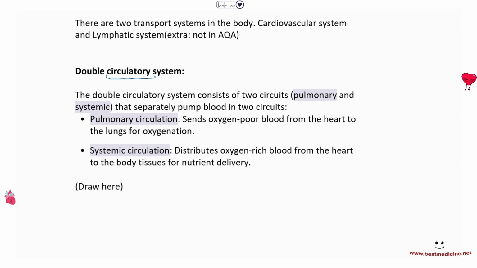These involve the pulmonary circulation, which sends oxygen-poor blood from the heart to the lungs for oxygenation, and systemic circulation, which distributes oxygen-rich blood from the heart to the body tissues for nutrient delivery.